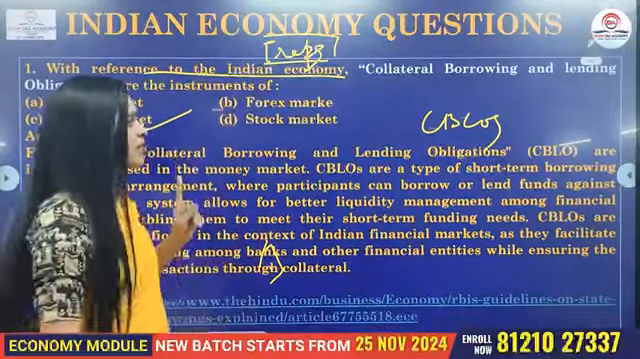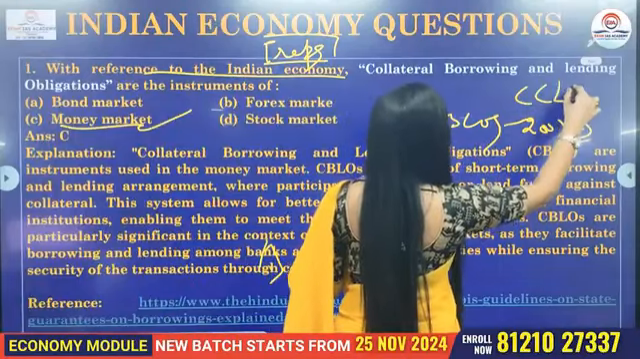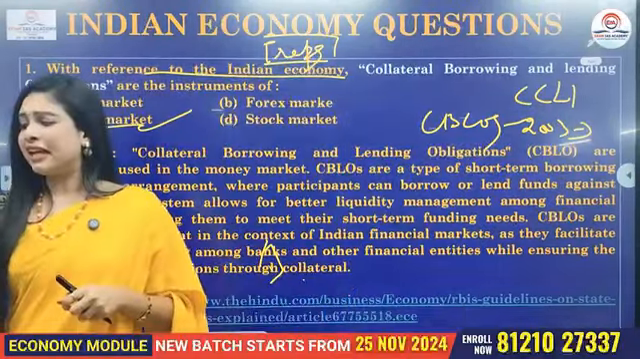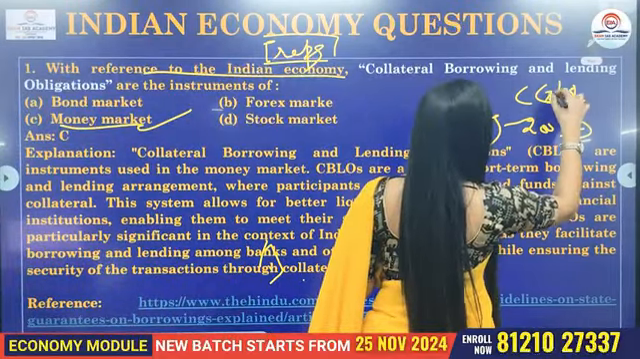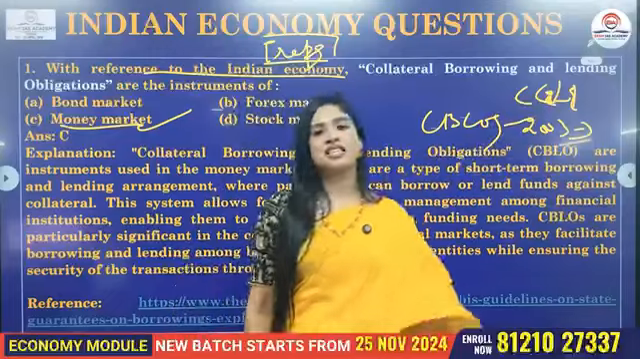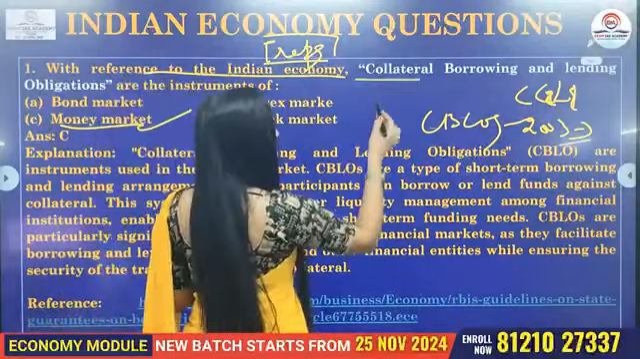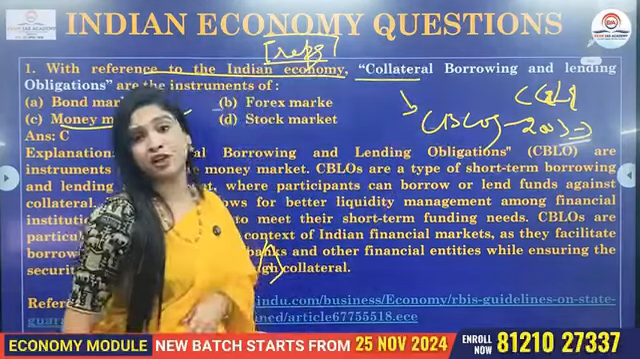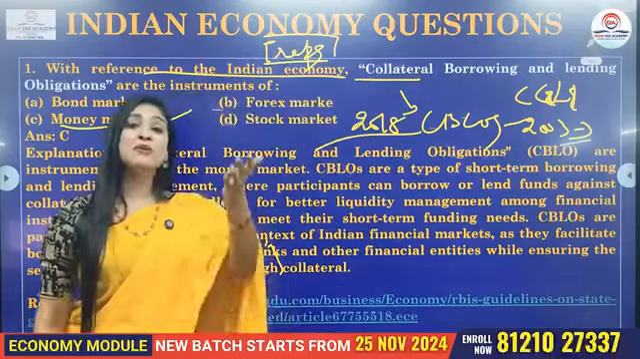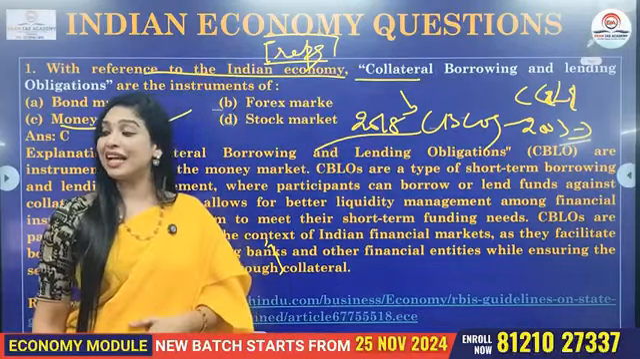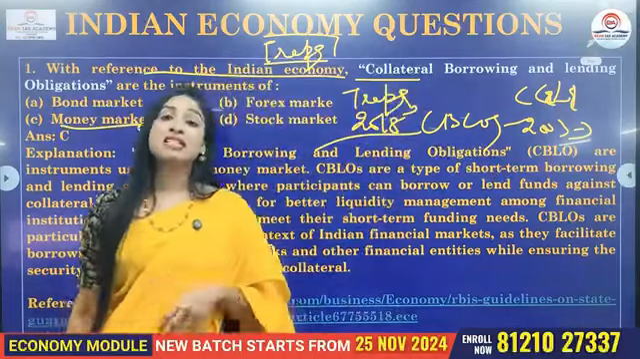This particular instrument has been there since 2003. It was introduced by CCIL, that is the Clearing Corporation of India Limited. So it's CCIL, that is Clearing Corporation of India Limited. And today, this particular money market instrument called CBLO has been discontinued. Since November 2018, they have discontinued this and it has been replaced with a new instrument called TREPS, that is your tri-party repo.